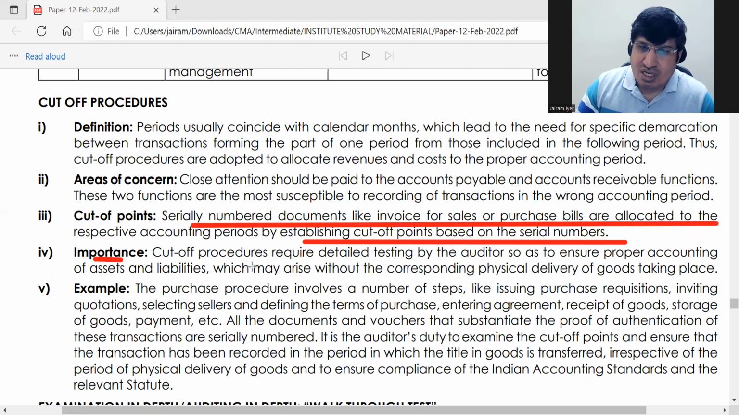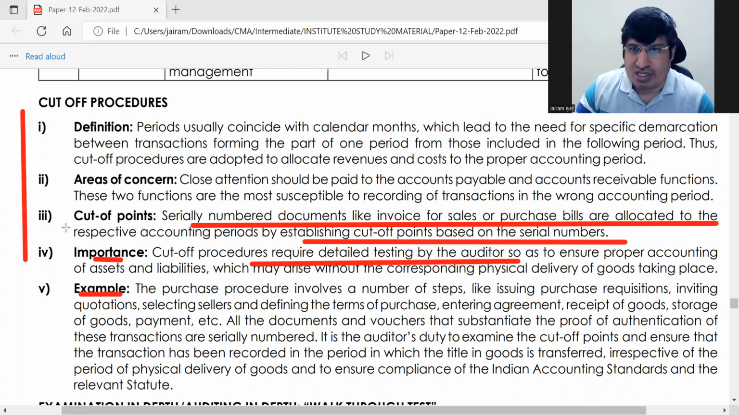It requires detailed testing by the auditor, that I told you in the beginning itself, because if it is not done properly, then the statement of the previous period and the current period both will get falsified. अब यहाँ पे एक example है. You have an example by which you can understand all 4 points.